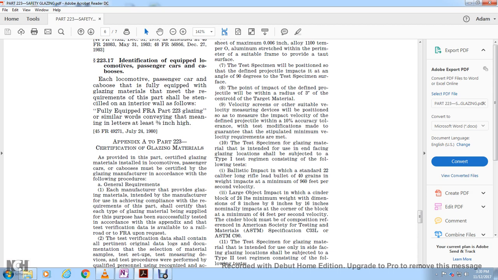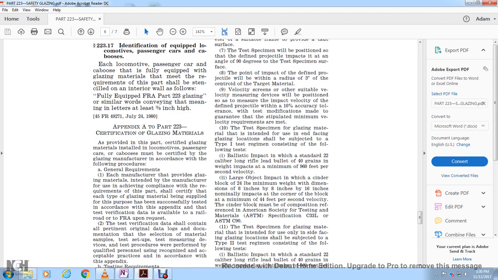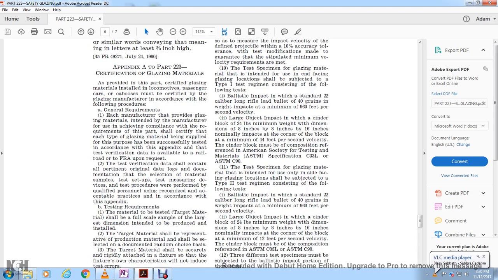The cinder block must be of a composition referenced in American Society for Testing and Materials specifications ASTM C33 and ASTM C90. The test specimen glazing material that is intended for use only on the side facing the glazing location shall be subject to the Type 2 test regimen, consisting of the following tests. Ballistic impact, with a standard .22 caliber long rifle lead bullet of 40 grains in weight, impacting at a minimum of 960 feet per second velocity.